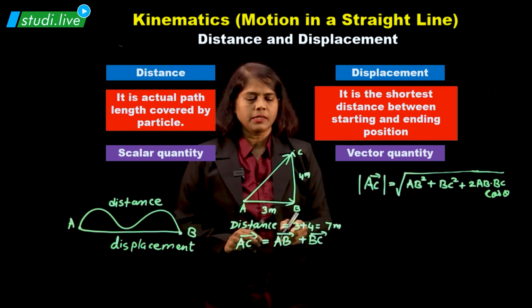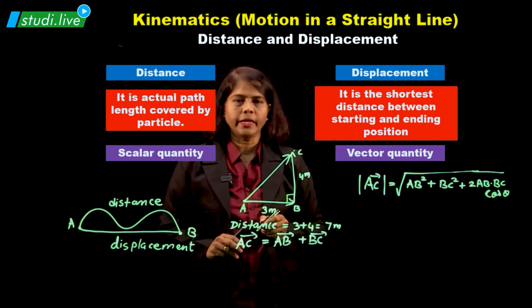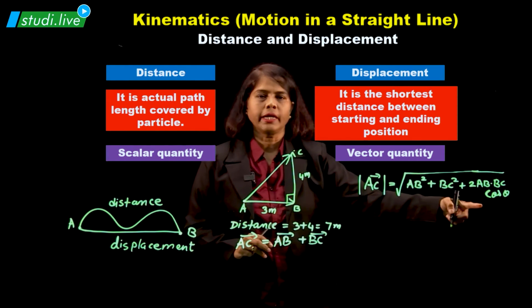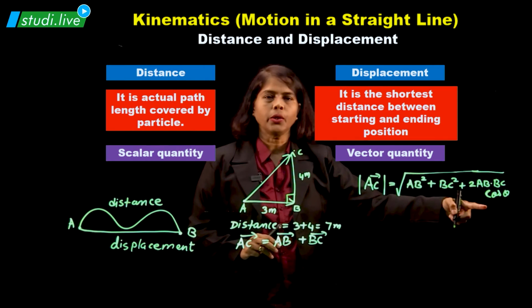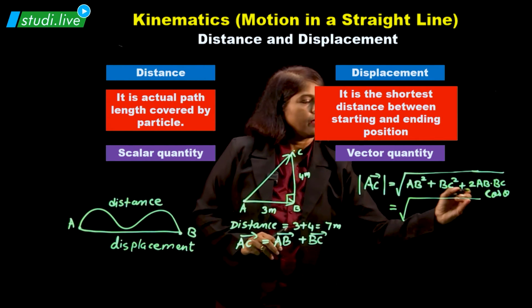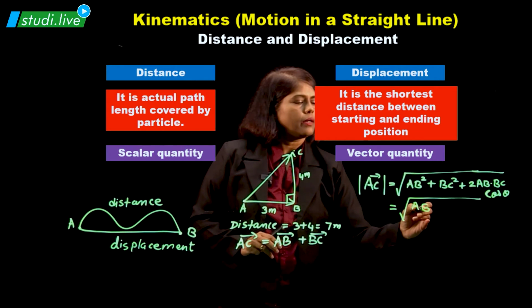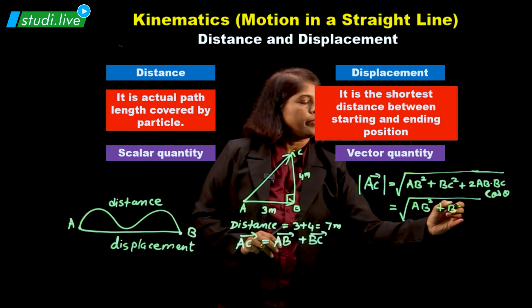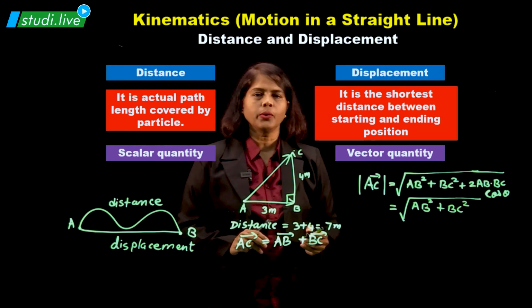Now in our case, theta is 90, so cos 90 is 0. So I can say it is the square root of AB squared plus BC squared, because cos 90 is 0.